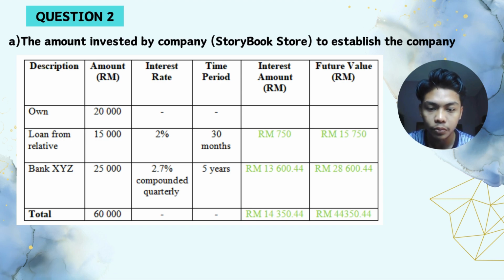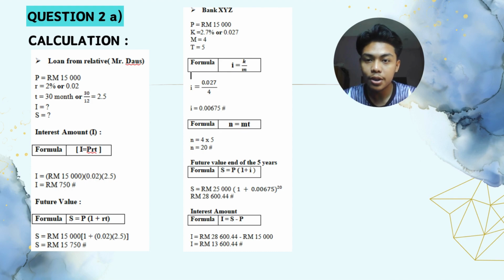44350.44. For the calculation, question number 2A, loan from relative, which is Mr. Daud, we have PRT, which is P 15,000, R 2% or 0.02, T for 30 months or 2.5 years. For the interest amount I, the formula is PRT equals I: 15,000 multiplied by 0.02 multiplied by 2.5.